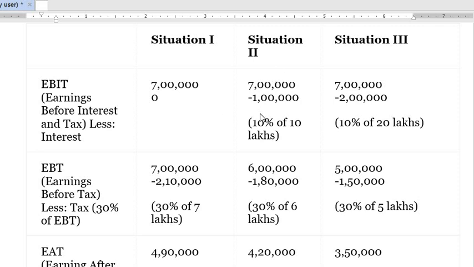In the second situation there is a debt of 10 lakh rupees. So 10% of 10 lakh is 1 lakh rupees, and we will deduct this interest from EBIT. In the third situation there was a debt of 20 lakh rupees, so we'll deduct 2 lakh rupees. Clear? That is 10% of 20 lakh.